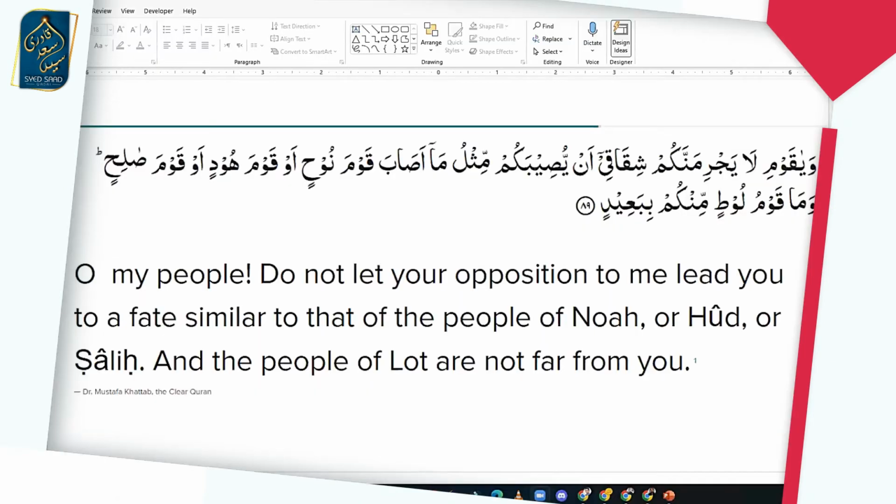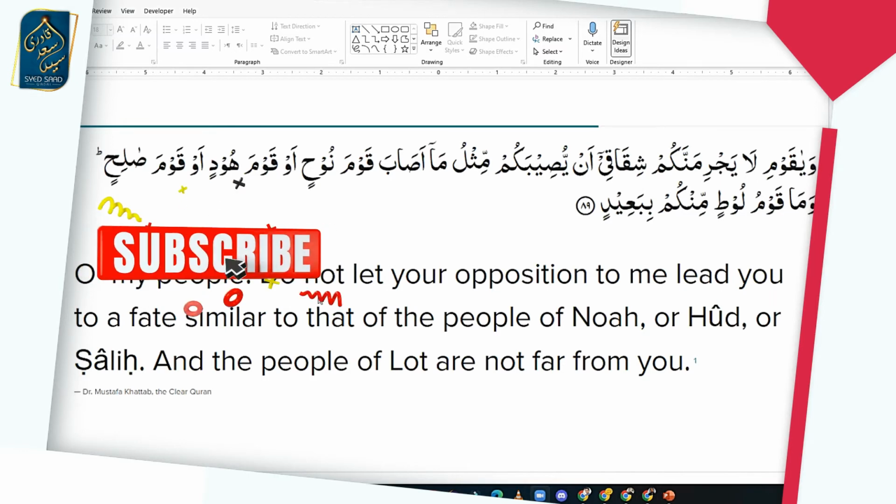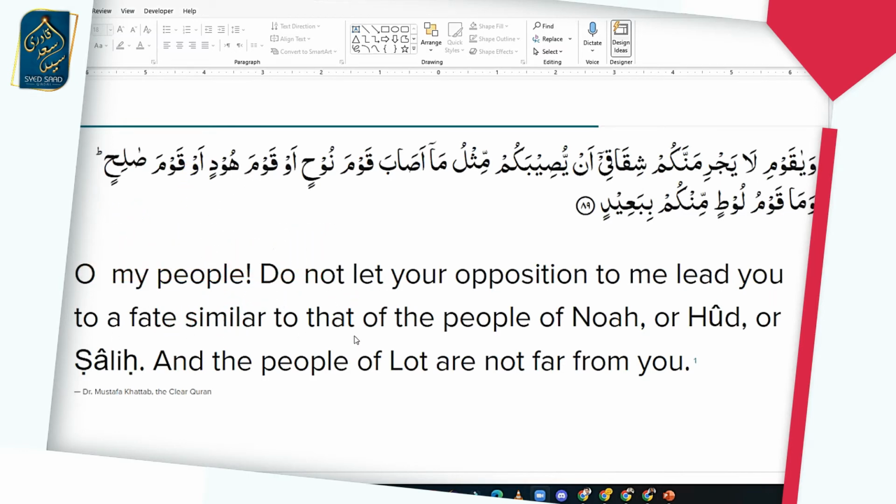Now, this is the ayah from the Quran in Surah Hud, where Allah subhanahu wa ta'ala tells us that when Shuaib alayhi salam actually came, وَيَا قَوْمِ لَا يَجْرِمَنَّكُمْ شِقَاقِي أَن يُصِيبَكُمْ مِثْلُ مَا أَصَابَ قَوْمَ نُوحٍ. O my people, do not let your opposition to me lead you to a fate similar to that. Don't oppose me. I'm the prophet of God. Don't fight me. Because if you fight me and you oppose my message, the same thing will happen to you as happened to the people of Nuh.